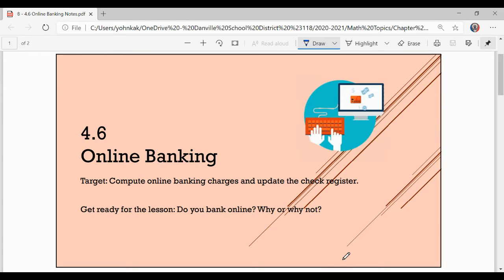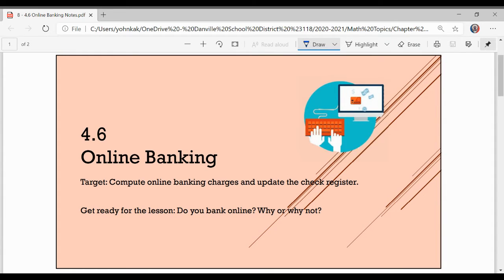Hi kids, welcome to section 4.6, online banking. Today we're going to talk about all the different ways that you can incur banking charges for ATM withdrawals, for statements, for wiring money, for all sorts of things.